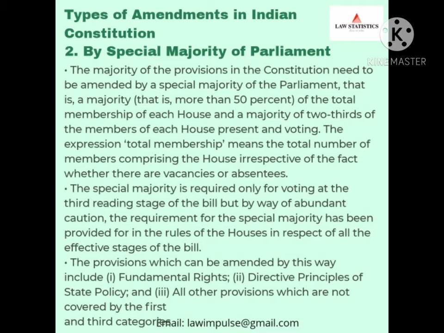By special majority of Parliament: the majority of the provisions in the Constitution need to be amended by a special majority of the Parliament, that is a majority of more than 50% of the total membership of each house and a majority of two-thirds of the members of each house present and voting.